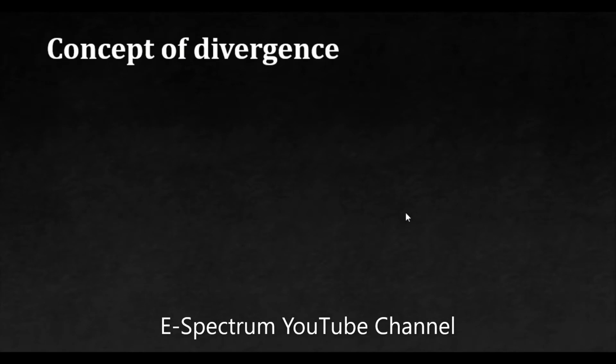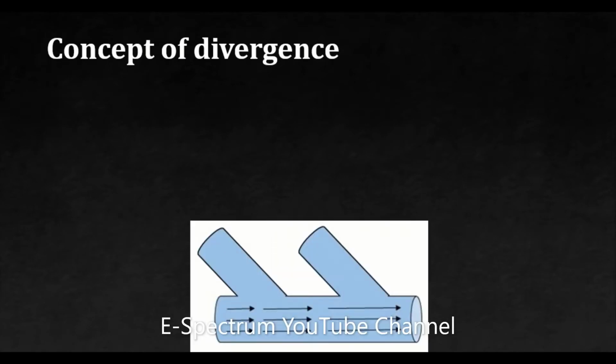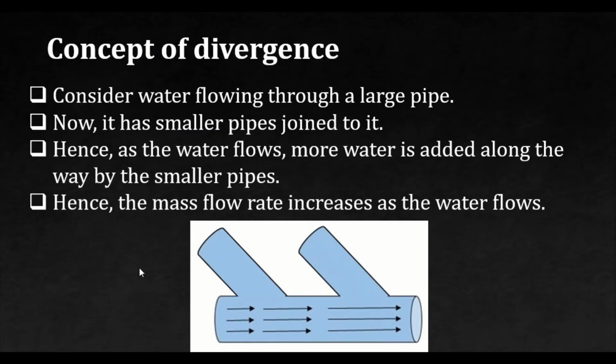So, what is the concept of divergence basically? Let us consider water flowing through a large pipe, and there are small pipes joining it. As the water flows, more water is added along the way by the smaller pipes.